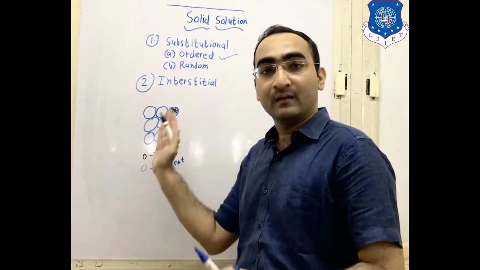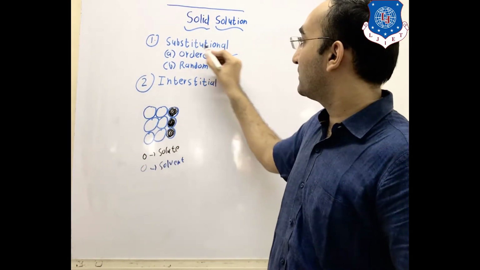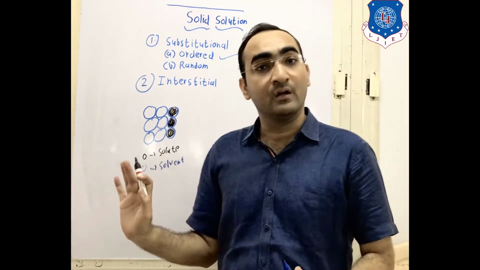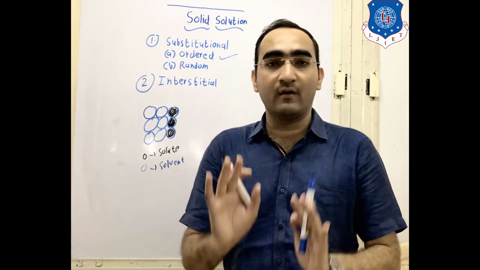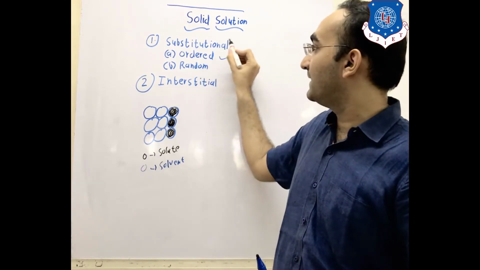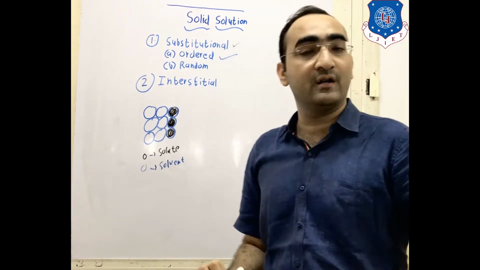This is your substitutional solid solution. Solute and solvent both are of the same size.